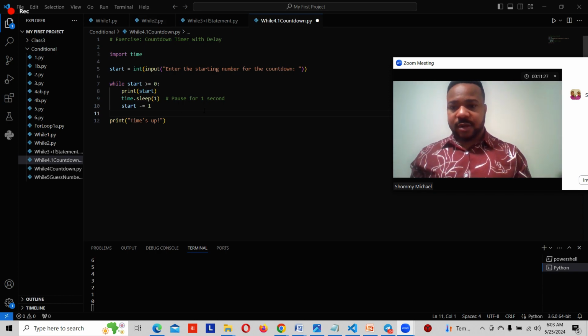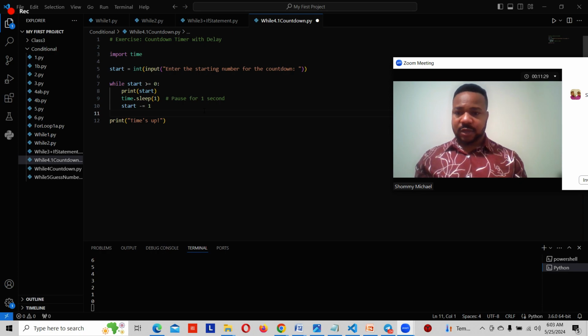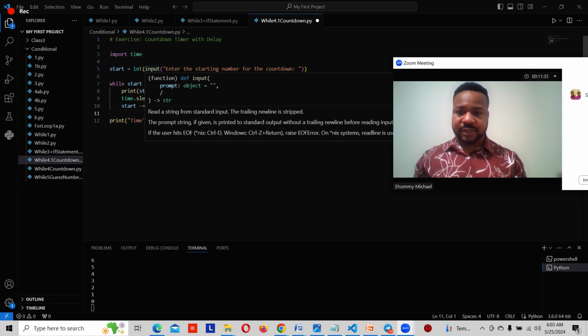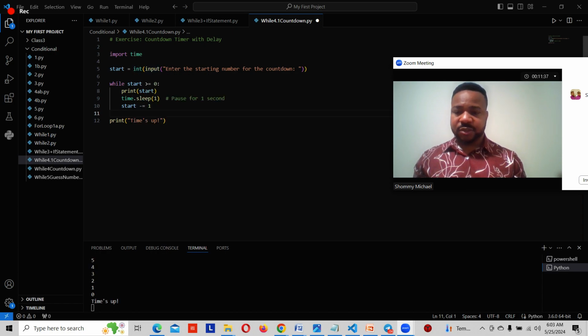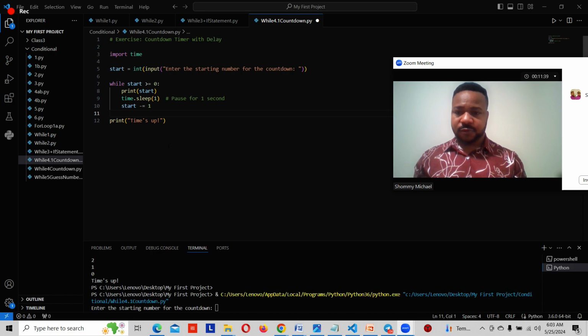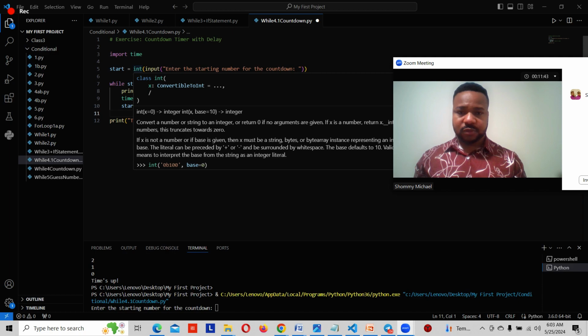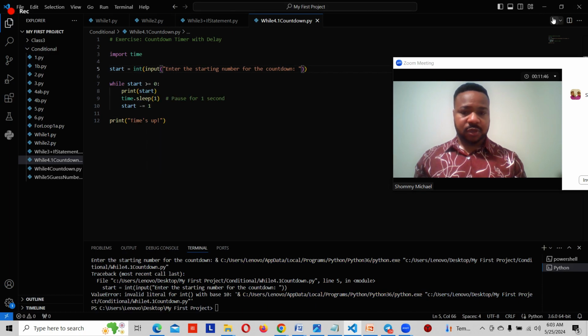So try the program, see how the program works, and then you can change the number right here after it prompts you to enter a number. Let's try to run the program again.